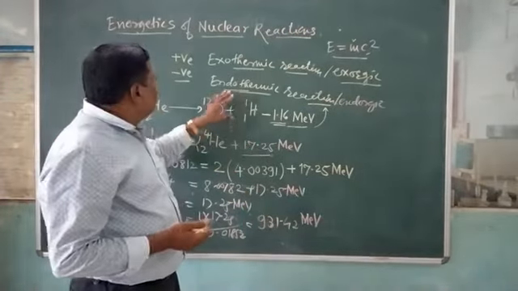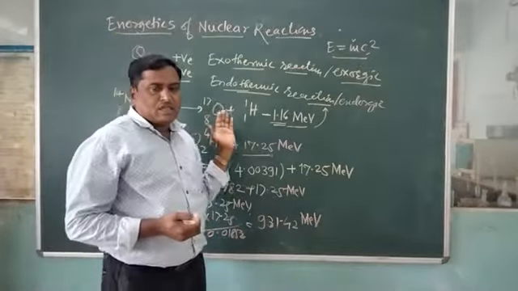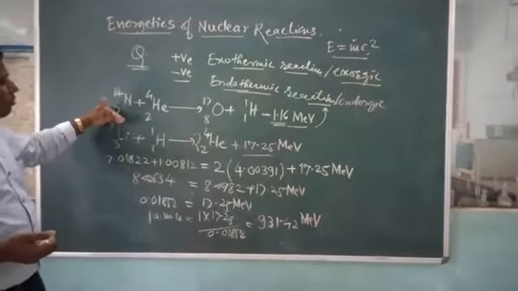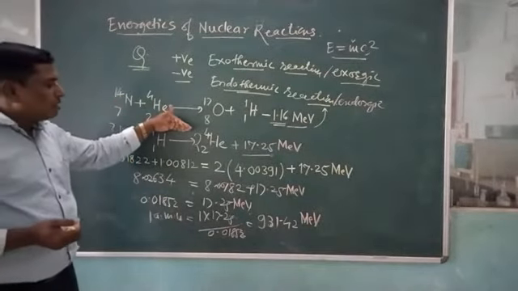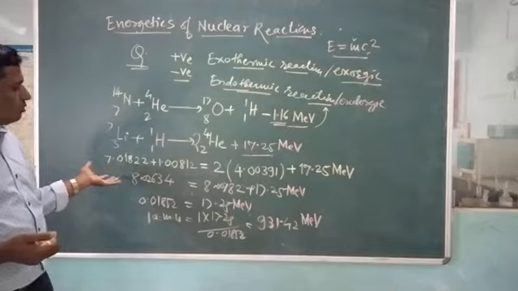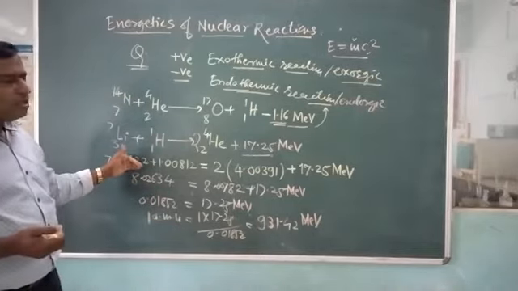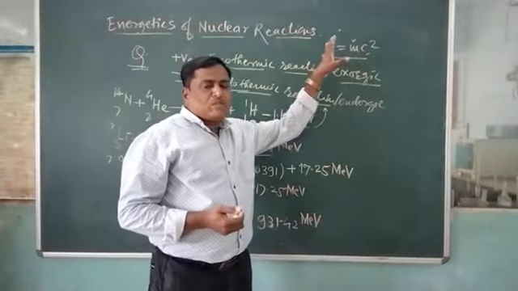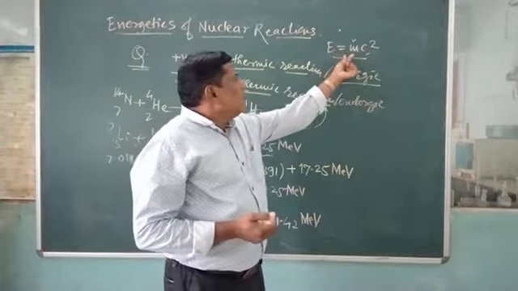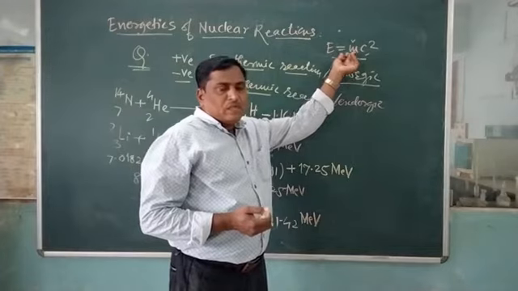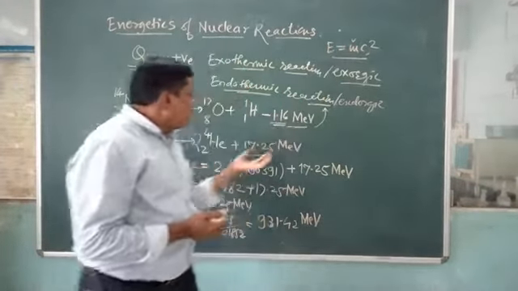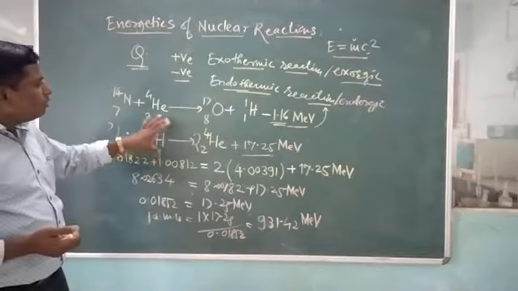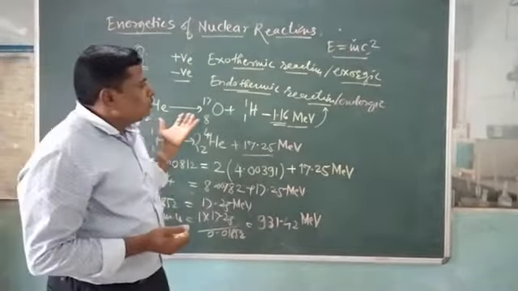Now this is called the energetics of the nuclear reactions, and the reaction indicates that the second one will be an exothermic reaction. The calculation of the energy as concerned with the mass defect depends on E equal to mc square. Mass numbers are used here, and the mass defect is most important. The mass defect can be studied with the help of these nuclear reactions. Today we will stop here. In the next lecture we will continue with the next points.